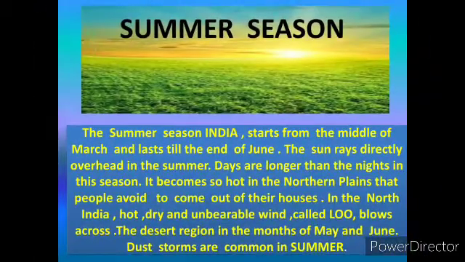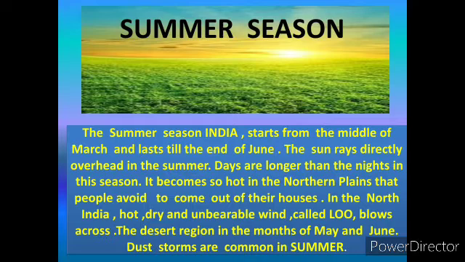Now we discuss the summer season. The summer season in India starts from the middle of March and lasts till the end of June. The sun's rays fall directly over it in the summer. Days are longer than the nights in this season.